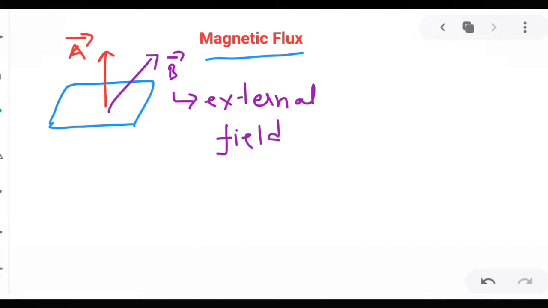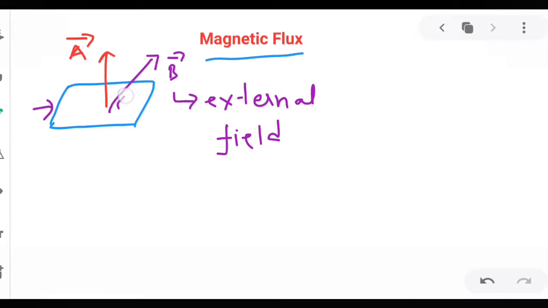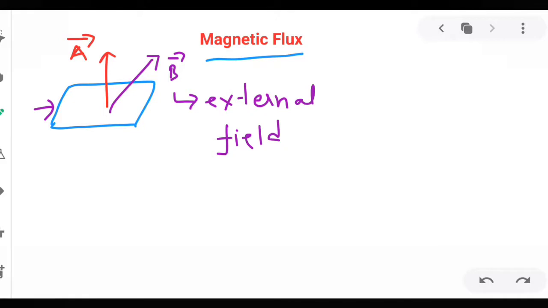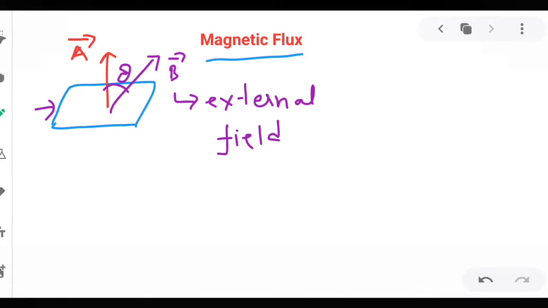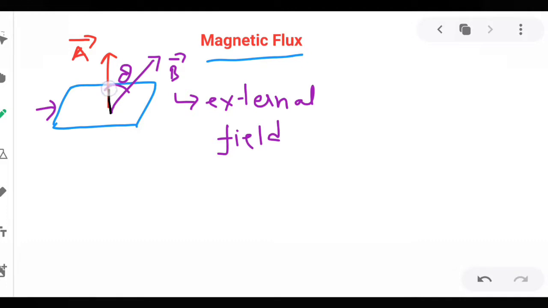That means this coil is placed in an external magnetic field given by the direction B. Now suppose theta is the angle between the direction of the magnetic field and the area vector. Corresponding to this B, this will be B cos theta.